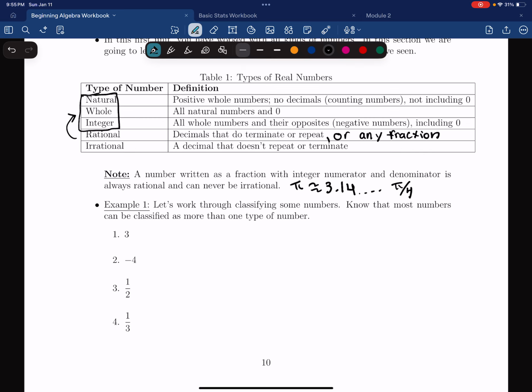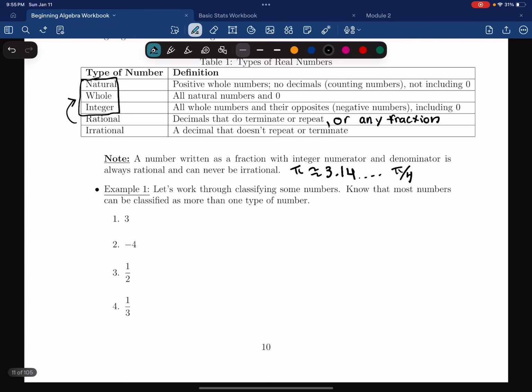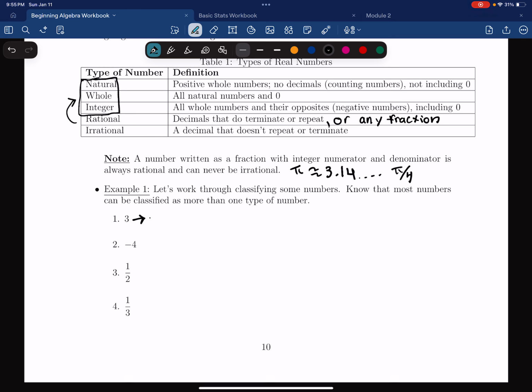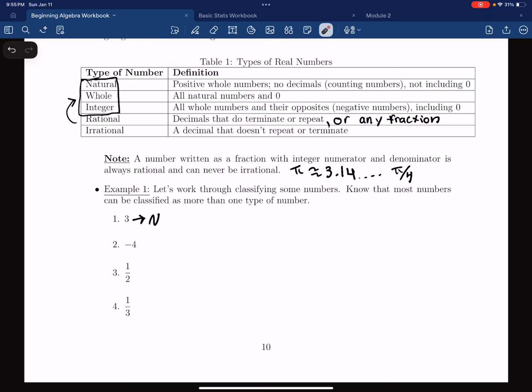So let's go look at some examples. For example, number 1, we're going to classify all the numbers that we see, but also note that most numbers have multiple classifications. So looking at example number 1, we have the number 3. Well, the number 3, that's a positive whole number, and it's not 0, so 3 is natural. Also, I'm just going to write out the first letter of these types of numbers. So N stands for natural.